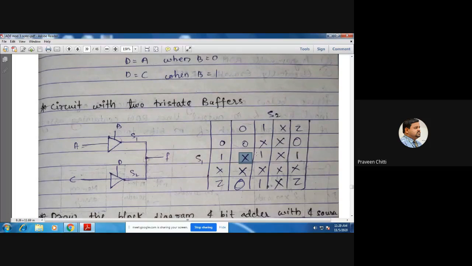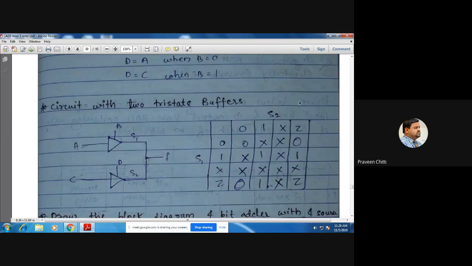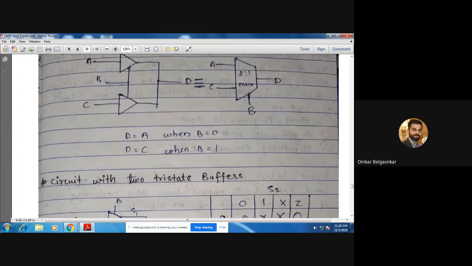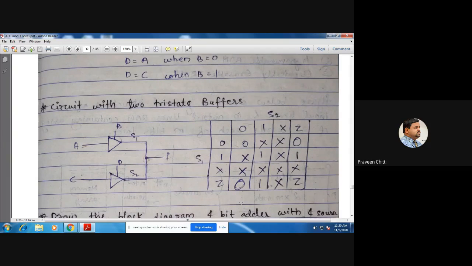Similarly, if it is 1 and 1, definitely we'll get 1. Similarly, 1 and don't care, or 1 and unknown, will be unknown. And if we have 1 and Z, in this case what will we get? Z means it is high impedance, it is like open. In that case, 1 will dominate, so the output will be 1. Similarly, if you have 0 and Z, in that case also you are going to get 0.